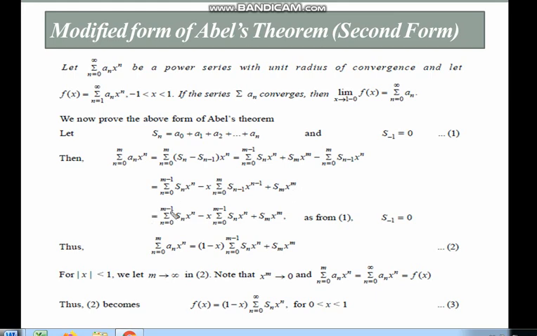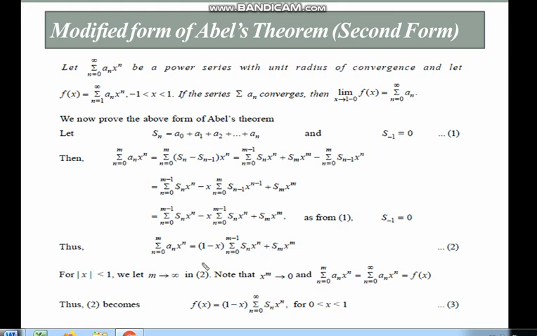Now simplifying this equation, we get summation Sn x to the power n minus x into summation Sn x to the power n plus Sm into x to the power m. As from equation first, s minus 1 is equal to 0. Thus summation an x to the power n is equal to 1 minus x. What we did, we take summation Sn x to the power n common from these two terms. So we get 1 minus x into summation Sn x to the power n plus Sm x to the power m.